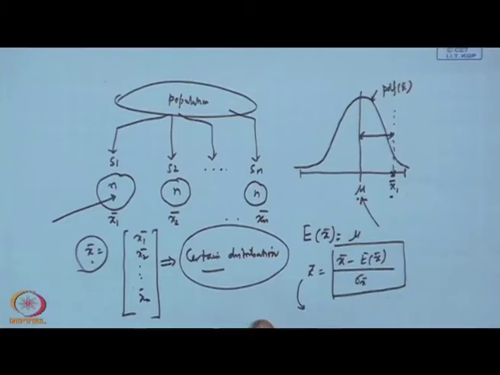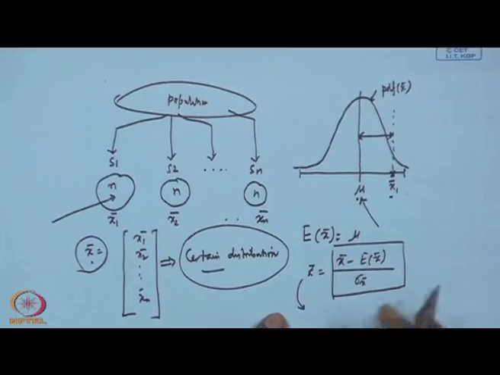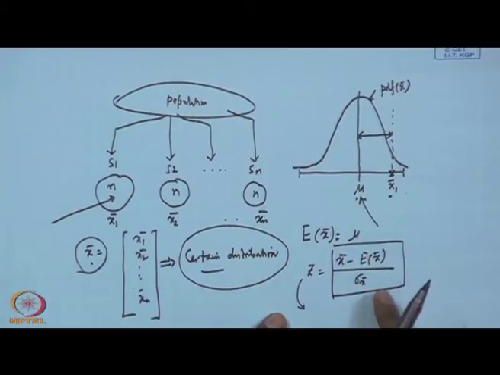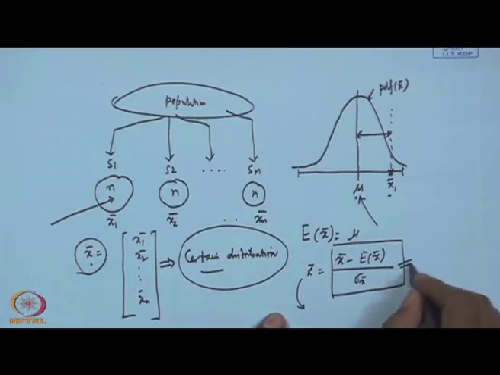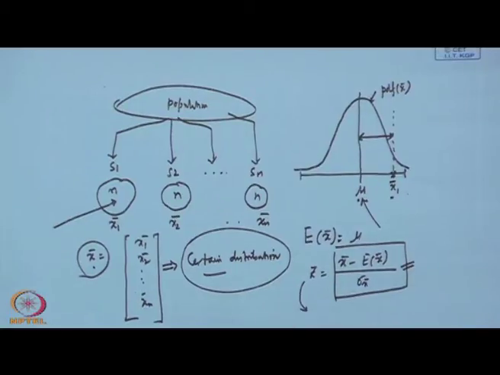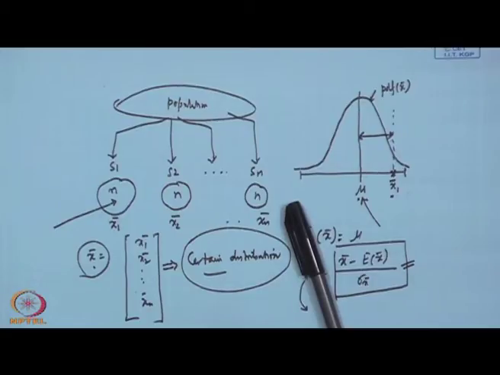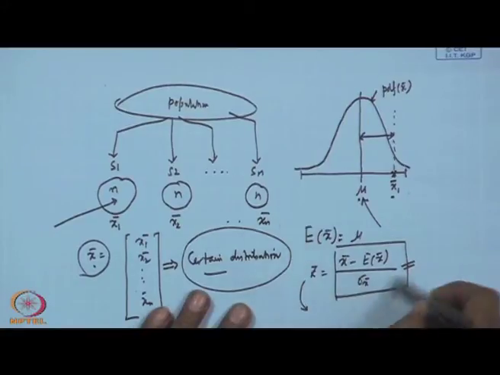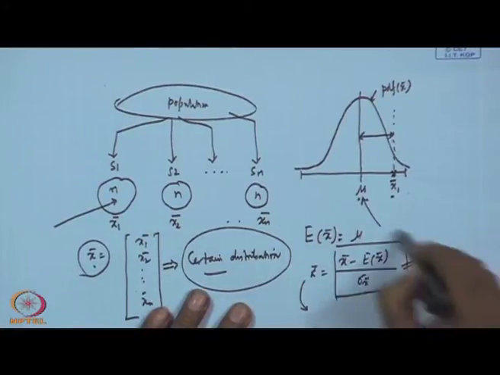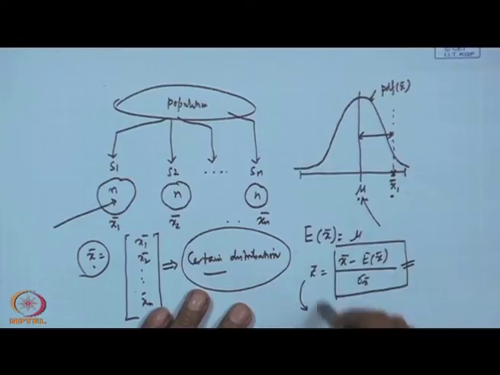If sigma is unknown and your sample size is large, then this quantity follows again Z distribution. But if the sample size is small and sigma is unknown, then this quantity follows T distribution. Now, if you sample from a non-normal population when sigma is known and your sample size is large, then this same quantity follows Z distribution.